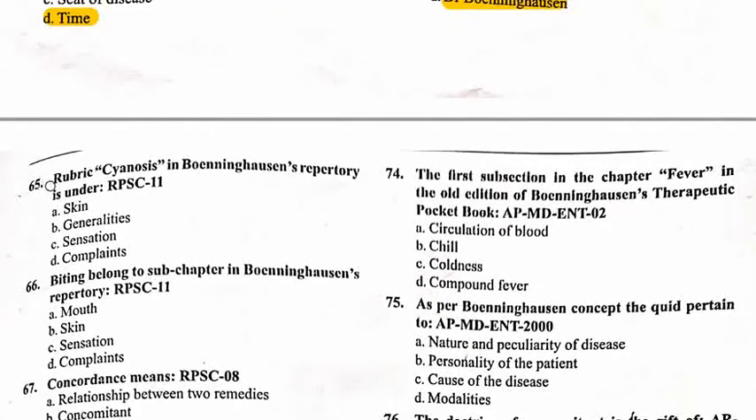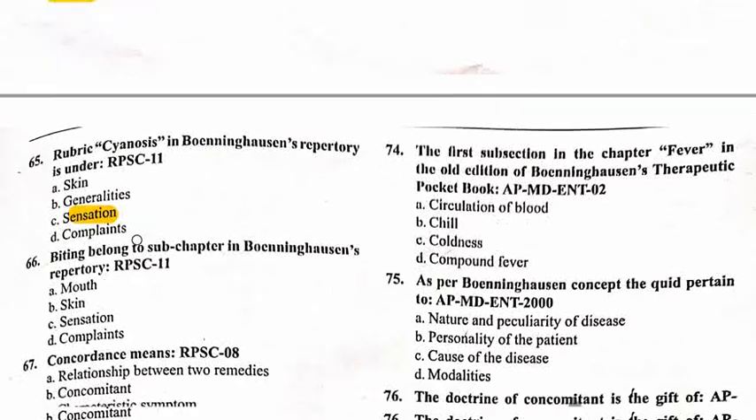Next question, 65. Rubric cyanosis in Bonninghausen's repertory is under option A skin, option B generalities, option C sensation, option D complaints. So the correct answer is option C, that is sensation. And one more thing, in Kent's repertory, cyanosis is present in the chest, extremities, and generalities chapters, that is, in 3 chapters. And in BBCR, cyanosis is present in sensation and complaints in general chapters.